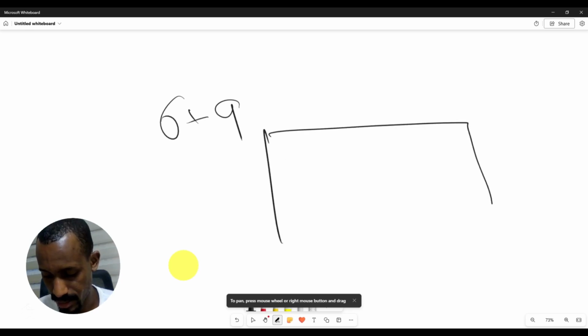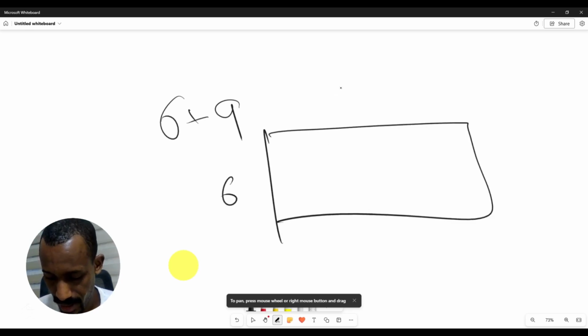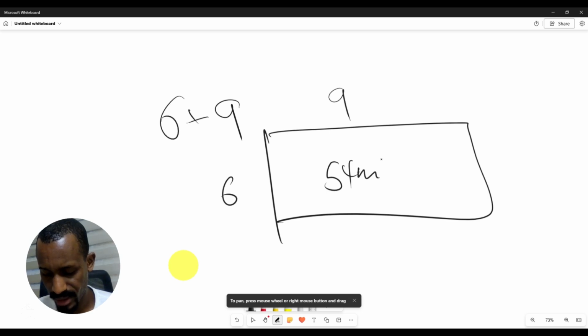What is it? It's like this, 6 by 9. So this side is 6, and this side is 9. You can easily say I have a 54 square meter tent. But when you say I have a 54 square meter tent, it's somehow a little bit confusing, because you don't know which side is which.